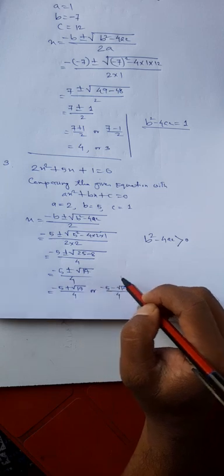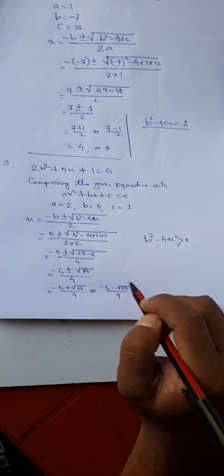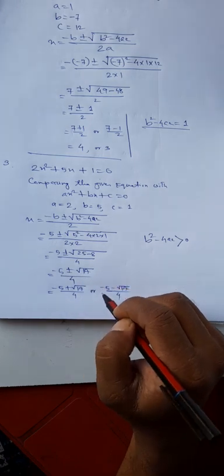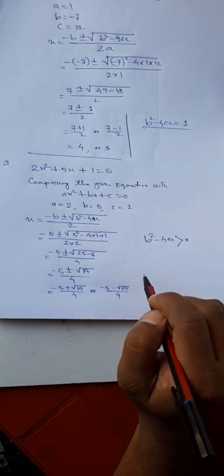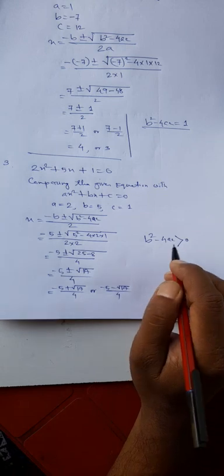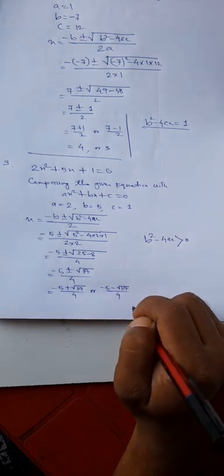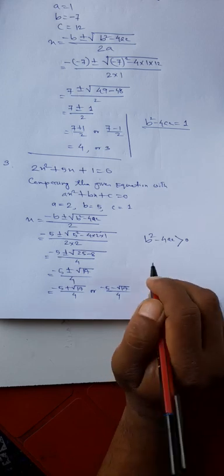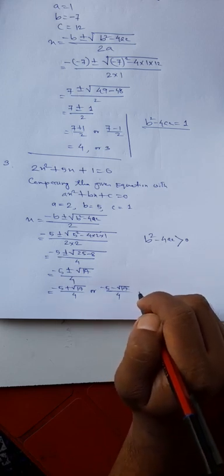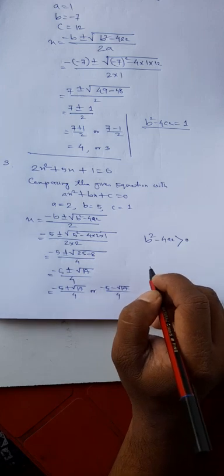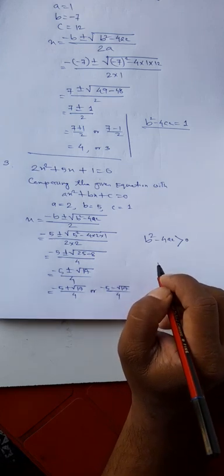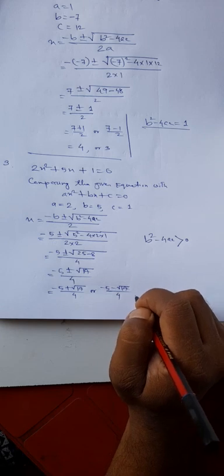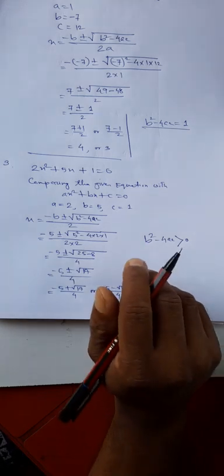Root over 17 is not a perfect square, right? That means square root of 17 is not a whole number, right? That is why we find that the roots are real numbers, but they are not equal, and more importantly, the roots are irrational numbers. When b square minus 4ac is not a perfect square, then the roots are irrational numbers, not rational numbers, right?